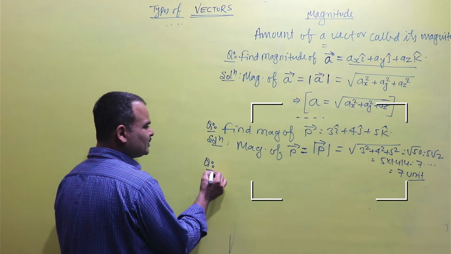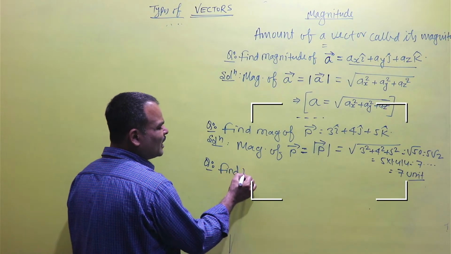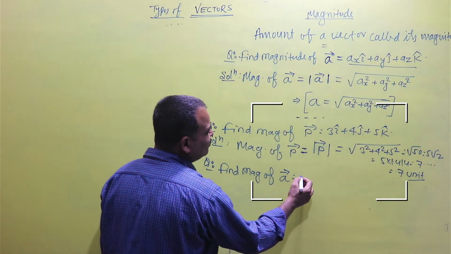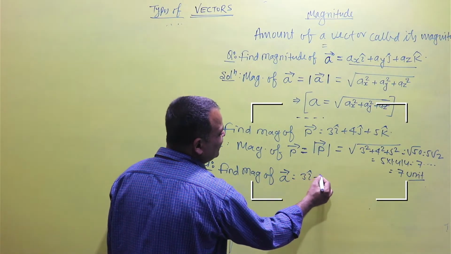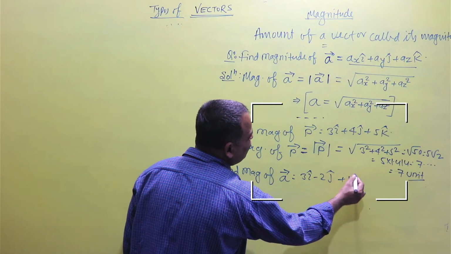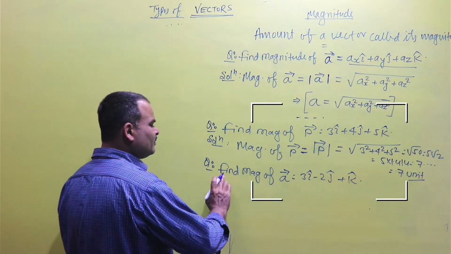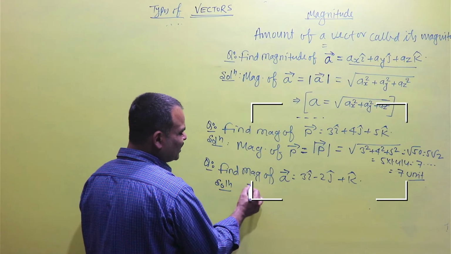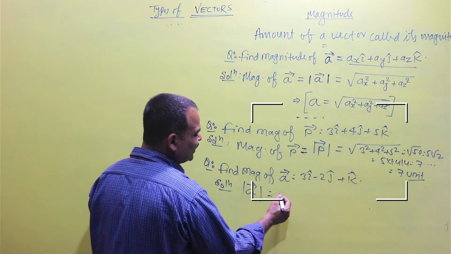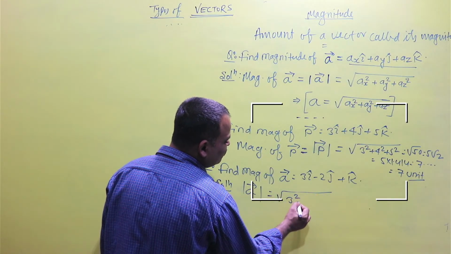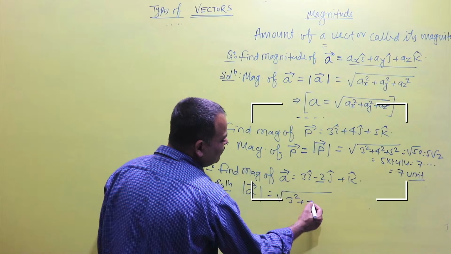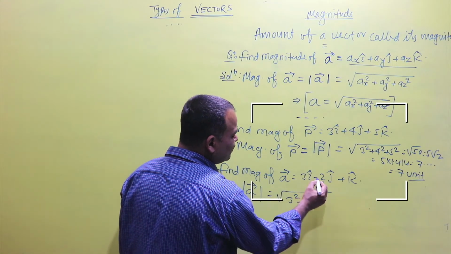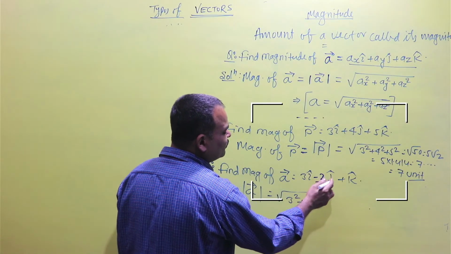Again the question is: magnitude of vector A is equal to 3I minus 2J plus 1K. Then what will be the magnitude of vector A? Magnitude of vector A will be mod of A. It means 3 square plus minus 2 square, because the number minus 2 is joined with the J cap.